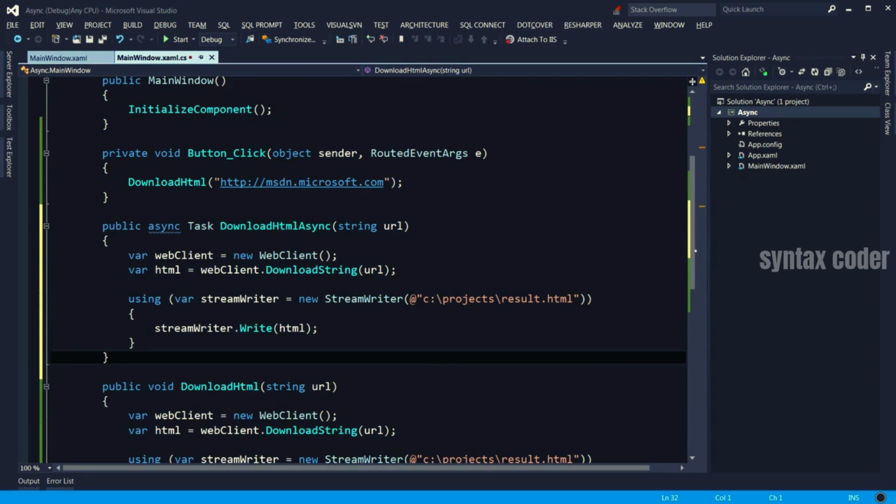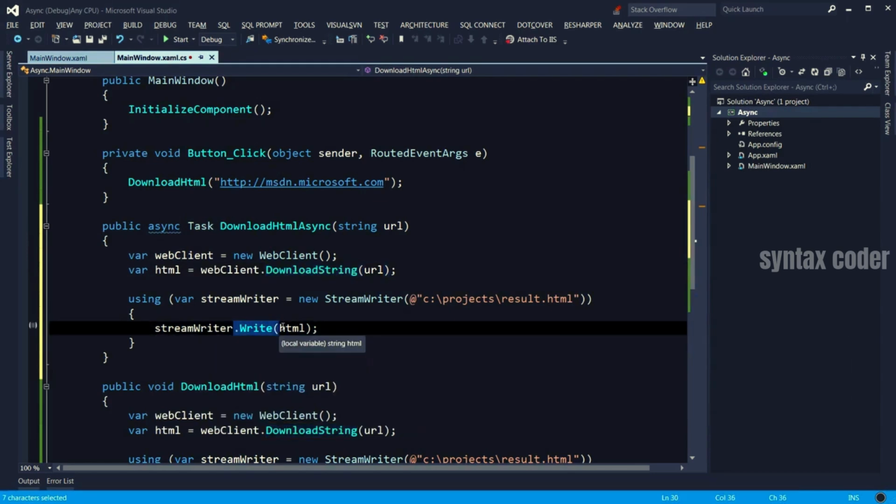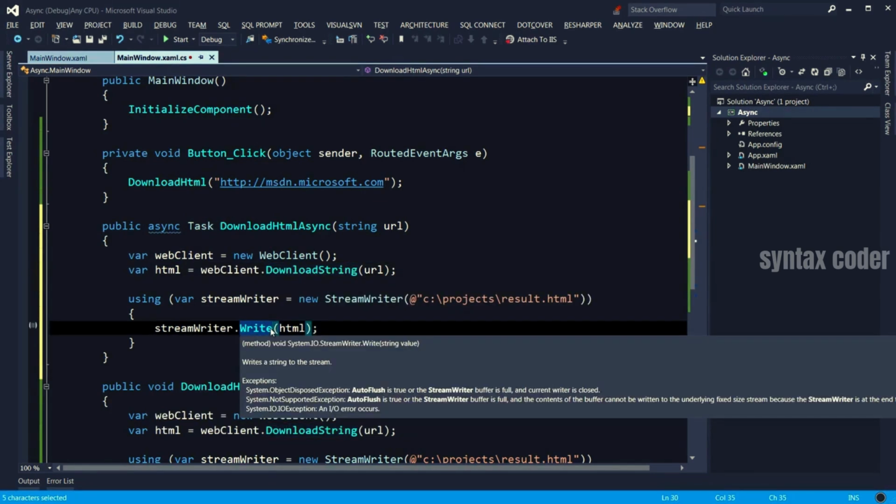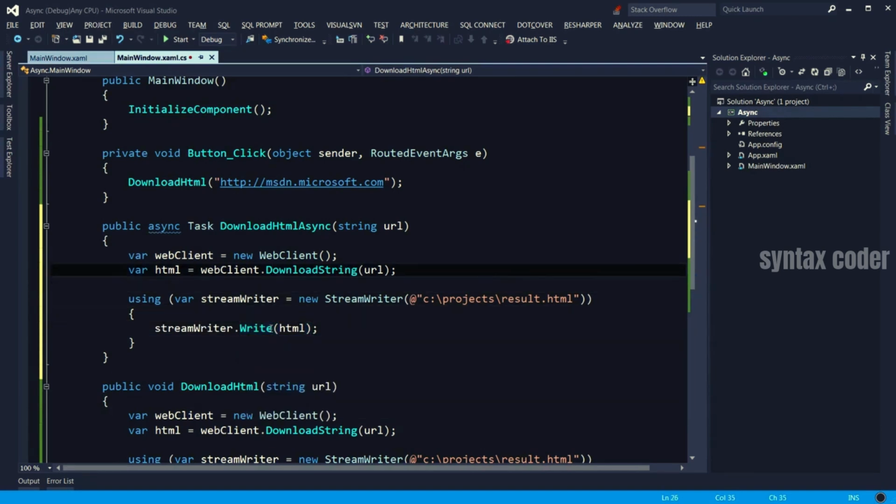Well, at this point, this method is still not asynchronous. All we have done is we changed the declaration of the method. But we are essentially calling a synchronous blocking operation here and here. So we need to change these two blocking operations to asynchronous ones. Now, since .NET 4.5, pretty much most methods that are blocking operations have an asynchronous or non-blocking version. And they all end with the Async suffix. So let's have a look here.